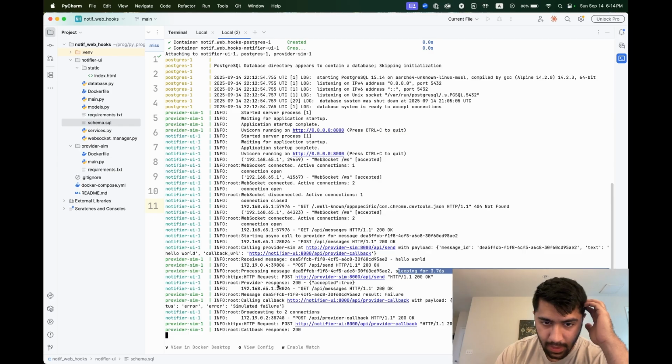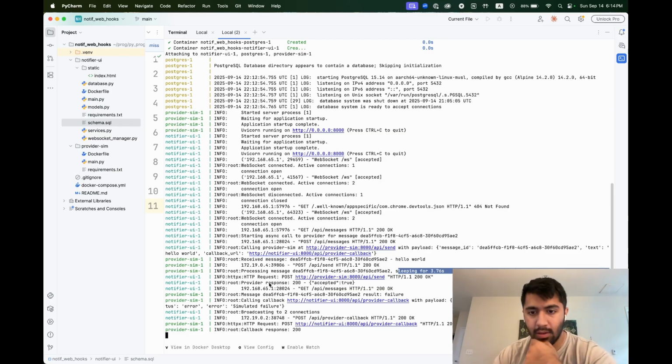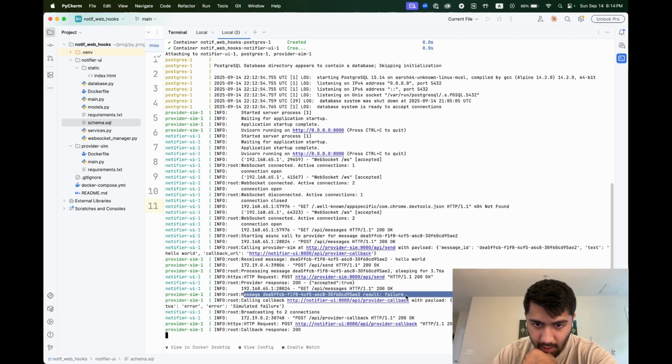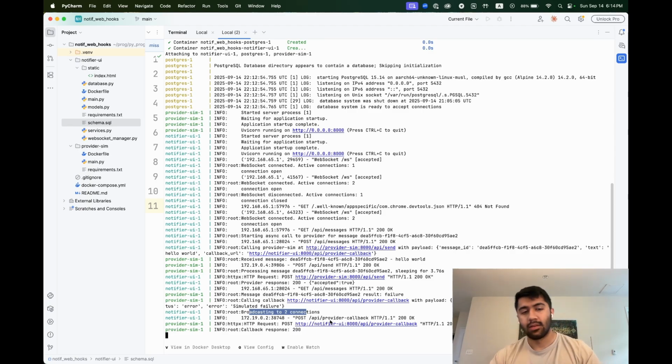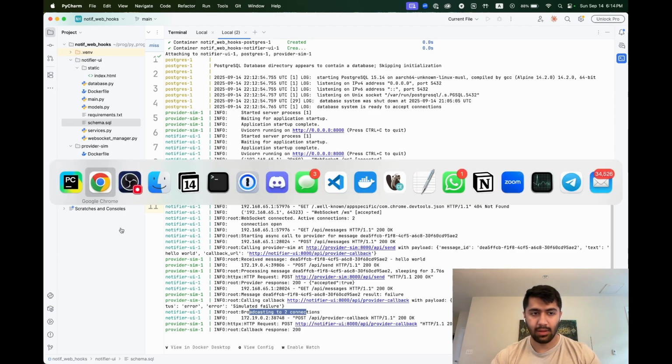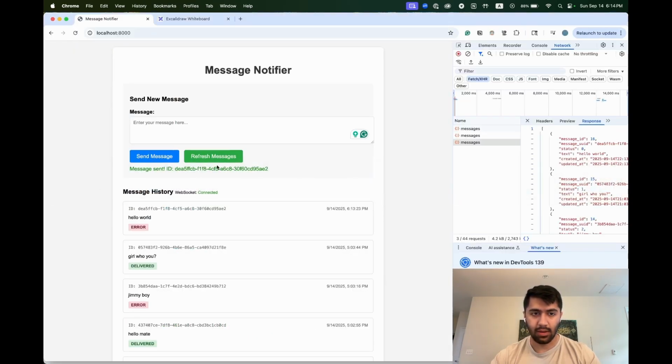And then it sends the request back to our callback. So you can see here, it decided, okay, result failure. I'm going to call the callback, provider dash callback. This is its payload with error. And finally, the notifier receives it and broadcasts to two connections. So I know this was pretty small, but hopefully this gives you an idea of what's going on here.